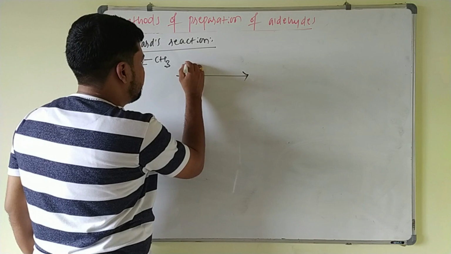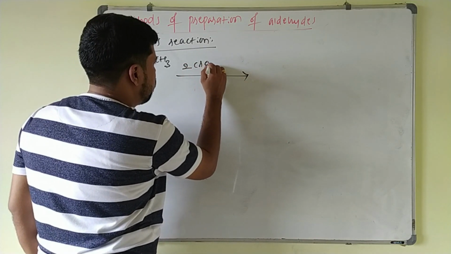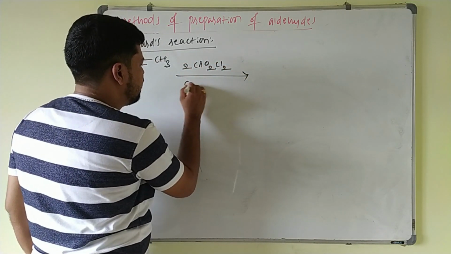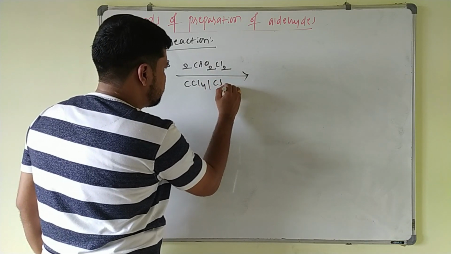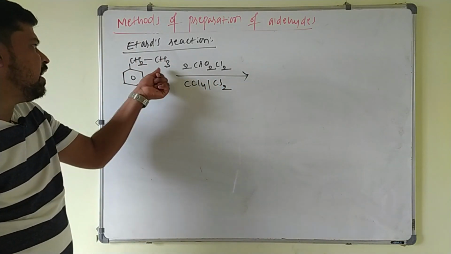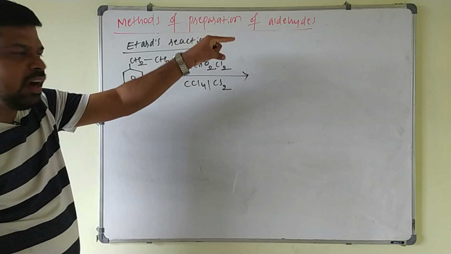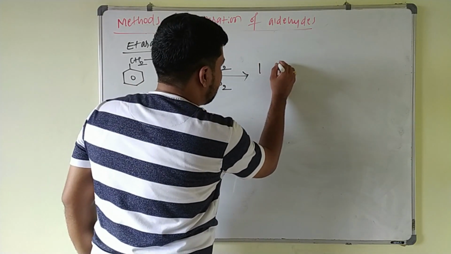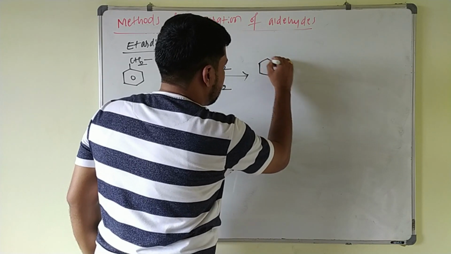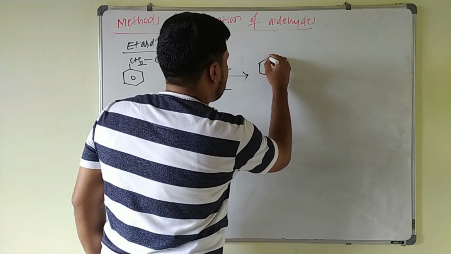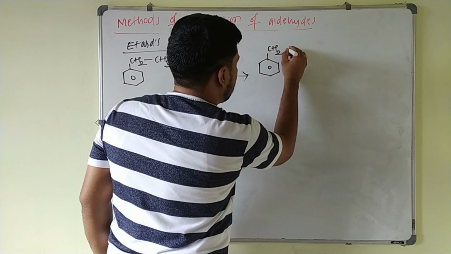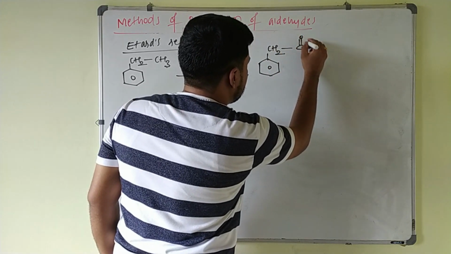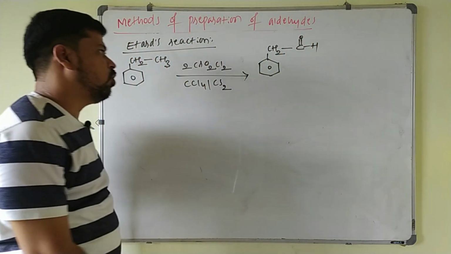This on treating with chromyl chloride, CrO2Cl2, in presence of CCl4 or CS2, in this case this end carbon atom will be oxidized to the aldehydic group by the chromyl chloride. So your answer will be this benzene ring attached to CH2, and this will be written as an aldehydic group here.